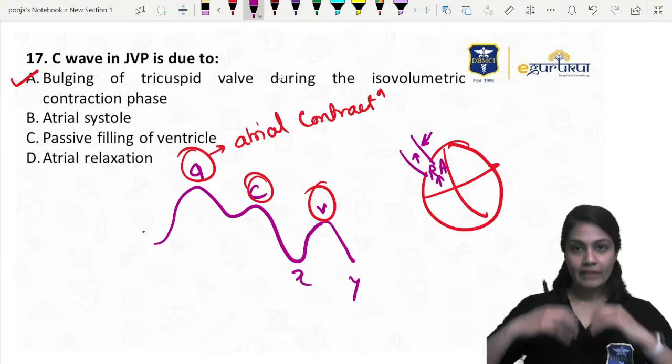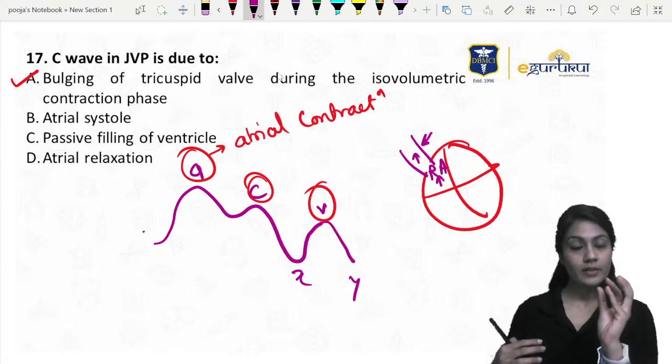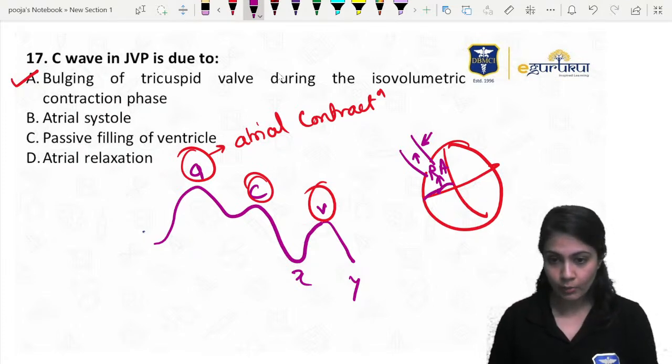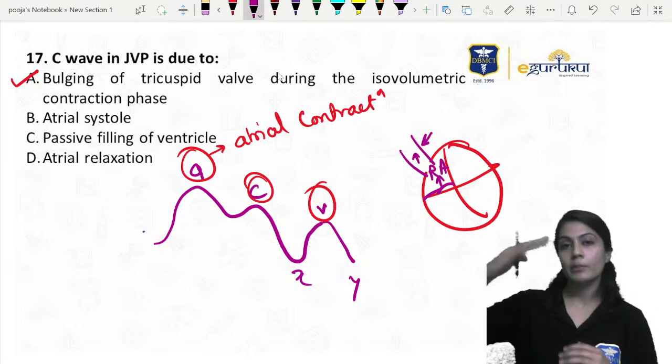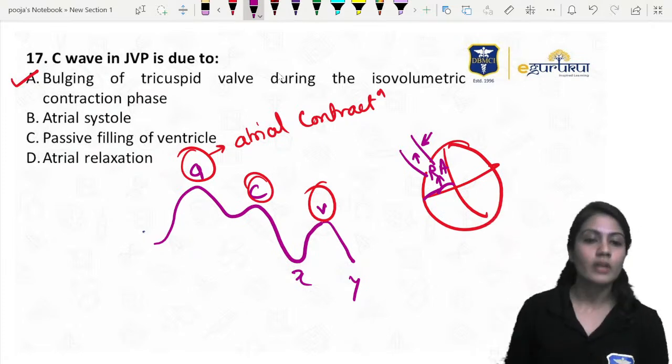So definitely, whenever the ventricles start contracting, the AV valves over here are going to bulge into the right atrium. Definitely the pressure inside the right atrium is going to increase, and the pressure inside the jugular vein is going to increase.